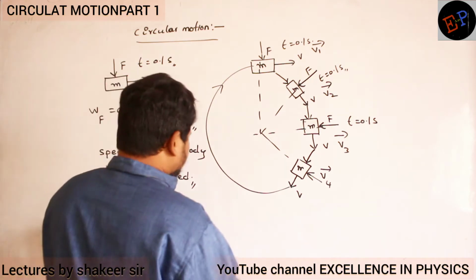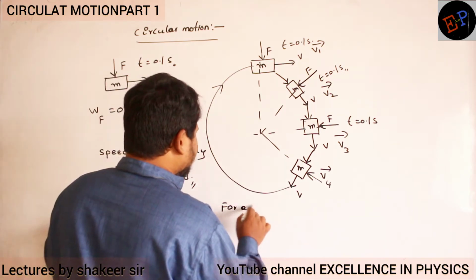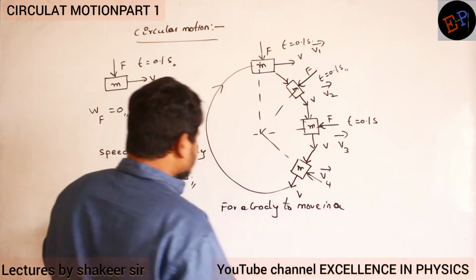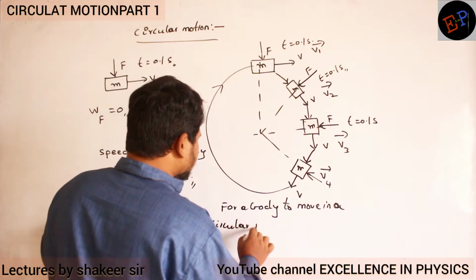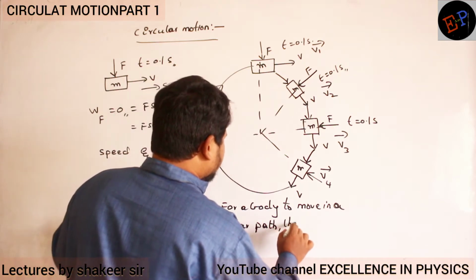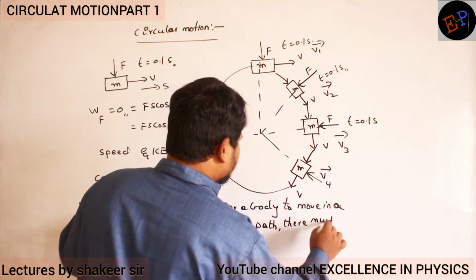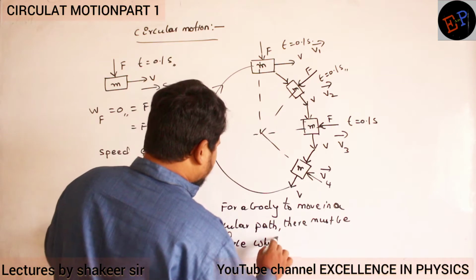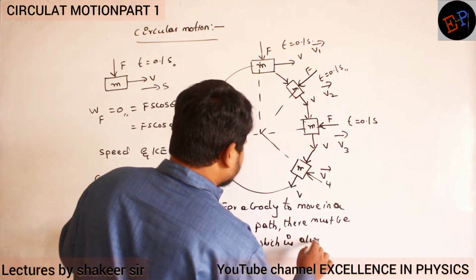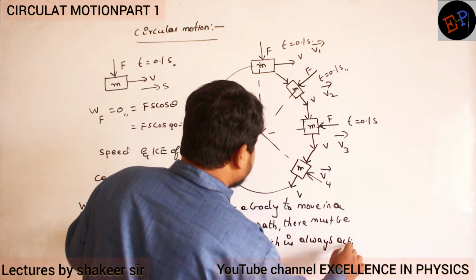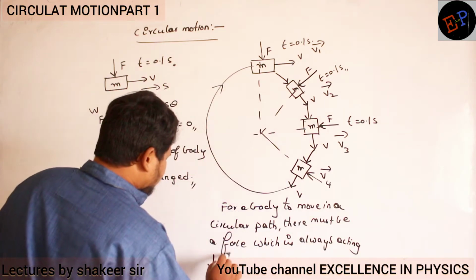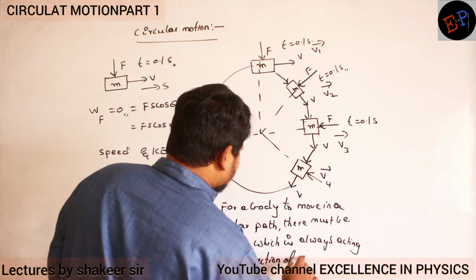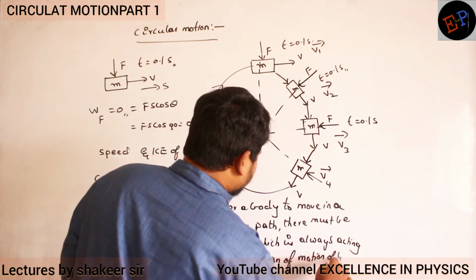So for a body to move in a circular path, there must be a force which is always acting perpendicular to the direction of motion of the body.